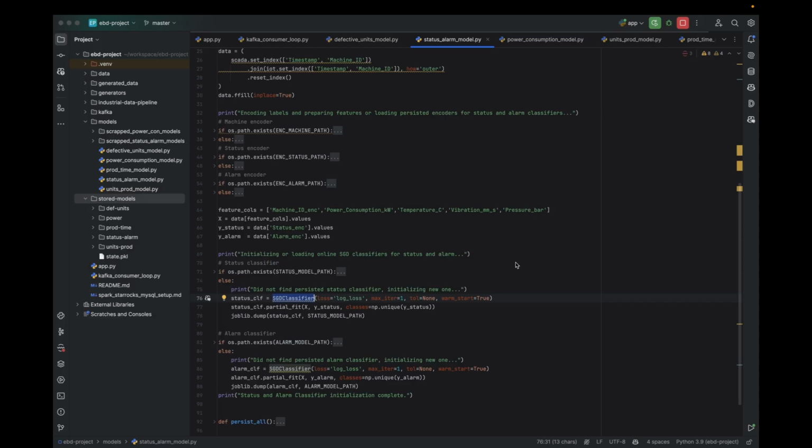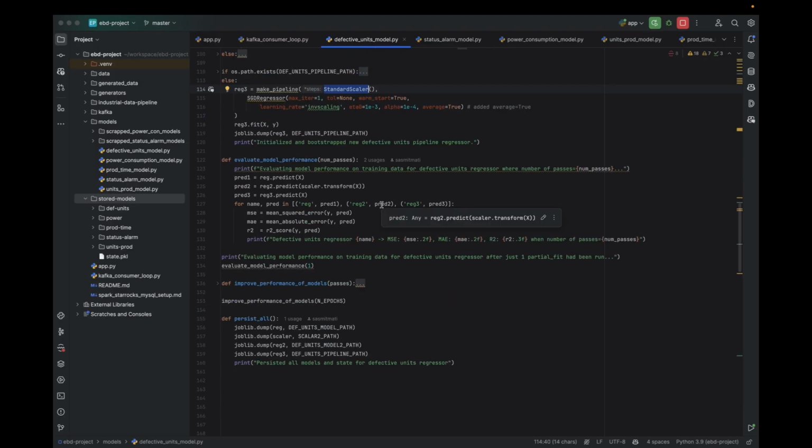Starting with classification, we are using two classification models for encoded values of machine status and alarm code, which we can see here. For regression models, we have four models, one each to forecast machine power consumption, units production count, defect counts, and overall production time. This is the model trained to predict the next defective unit count for a machine. Similarly, we are doing the same for other models as well.